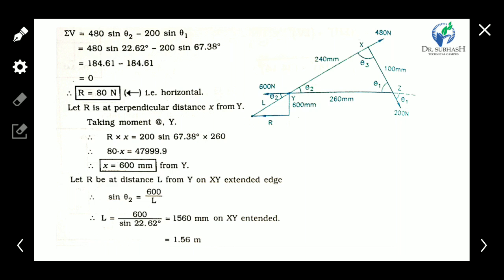So this edge is extended, and here the perpendicular distance is already found, x is 600. So here theta 2 is there, so sin theta is equal to the opposite side, which is 600, upon L. So the extended length we find with the help of this trigonometric equation, sin theta.